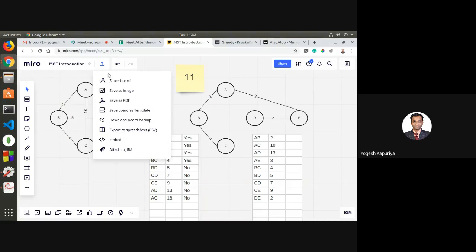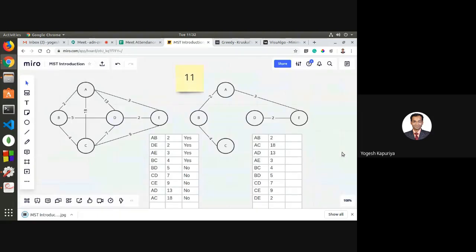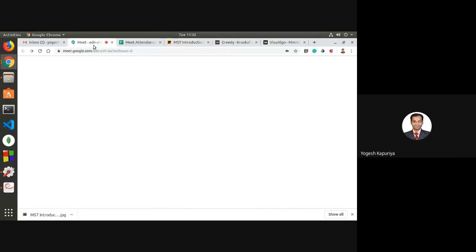Right, time is up. I think we will discuss the algorithm in the next session. Any doubt till this point?